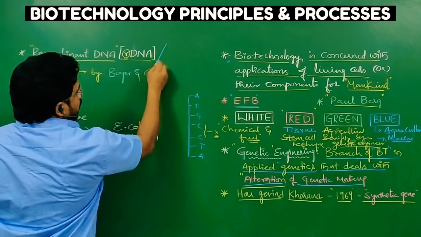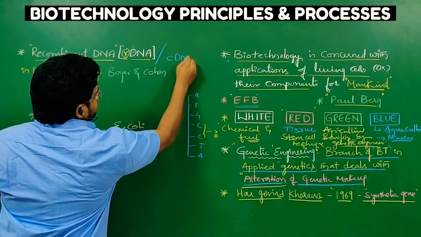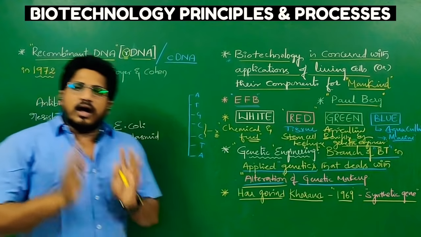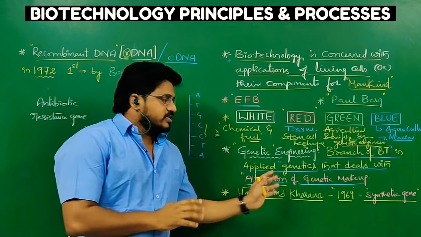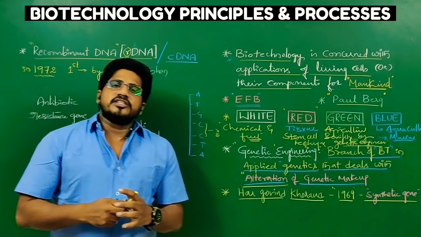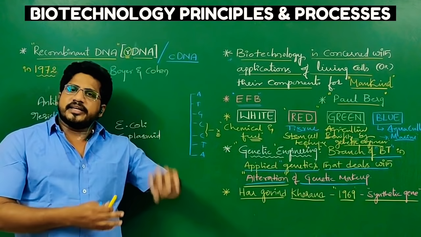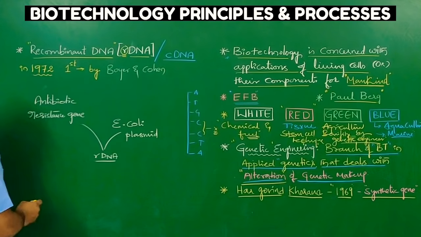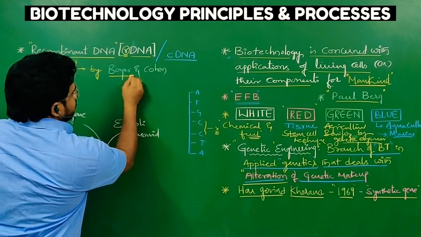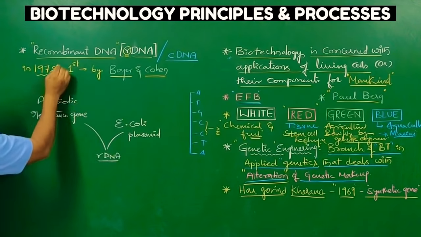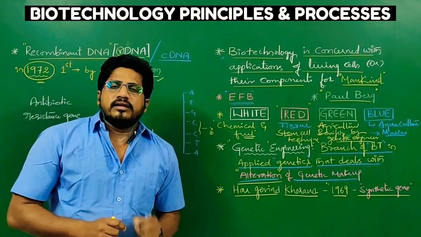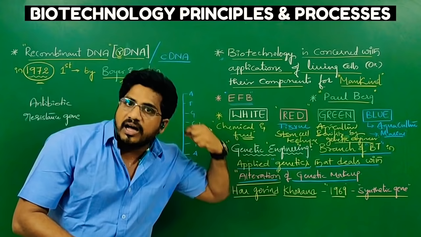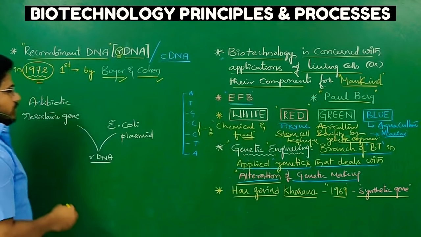Sometimes it is also called cDNA technology, meaning complementary DNA technology. All these are synonyms of genetic engineering. In biotechnology, genetic engineering is a branch. There are so many genetic engineering methods. This rDNA technology was first introduced by scientists Boyer and Cohen in the year 1972. Let me explain rDNA technology in a simple way, as it was first introduced.